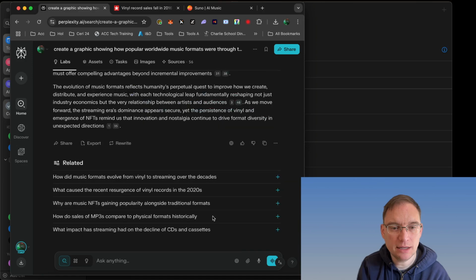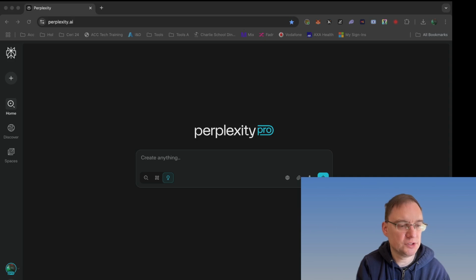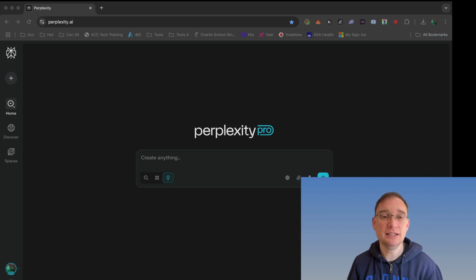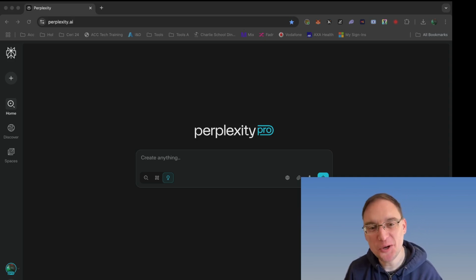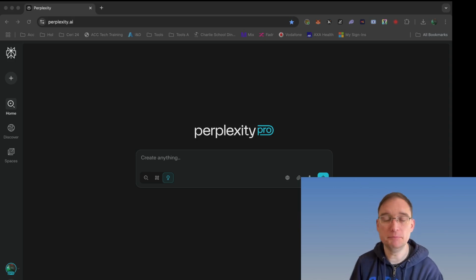Wow. See, that has just completely got me into this. Sorry, it went a bit laggy there. So there you have it. So that is Perplexity Pro, specifically the Labs function that allows you to create apps and whatever you want.